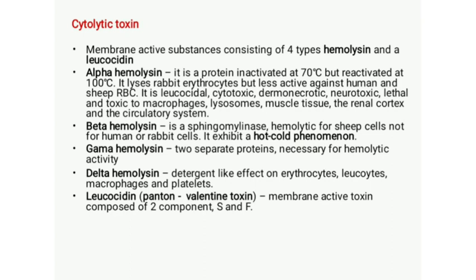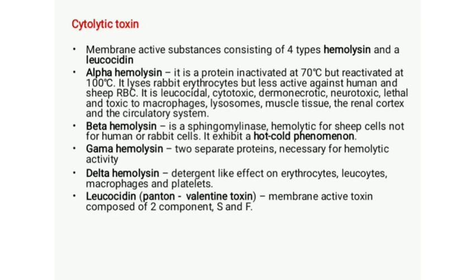Okay. Then this alpha hemolysin has the ability to lyse rabbit erythrocytes, but is less active against sheep and human erythrocytes. And it also has leucocidal, cytotoxic, dermonecrotic, neurotoxic as well as lethal effects. That is, alpha hemolysin destroys leukocytes, that is leucocidal action.